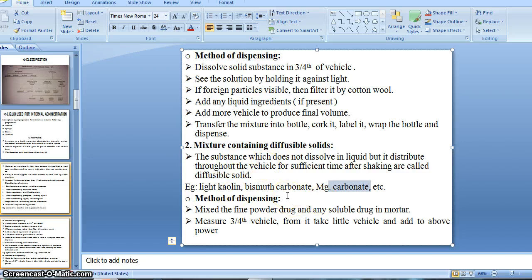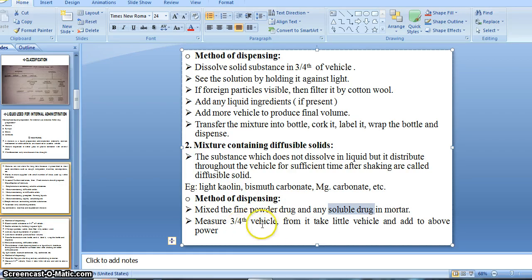Okay, then there is a dispensing method or dispensing procedure for the diffusible solid. If we need to dispense the diffusible kind of solid in the form of a mixture, at that time we have to follow this method of dispensing. So firstly, mix the fine powder drug and any soluble drug in a mortar. First of all, there is the use of apparatus, that is the mortar. With the help of the mortar we have to mix the fine powder drug, meaning the diffusible solid, and any other soluble drug, in the mortar.